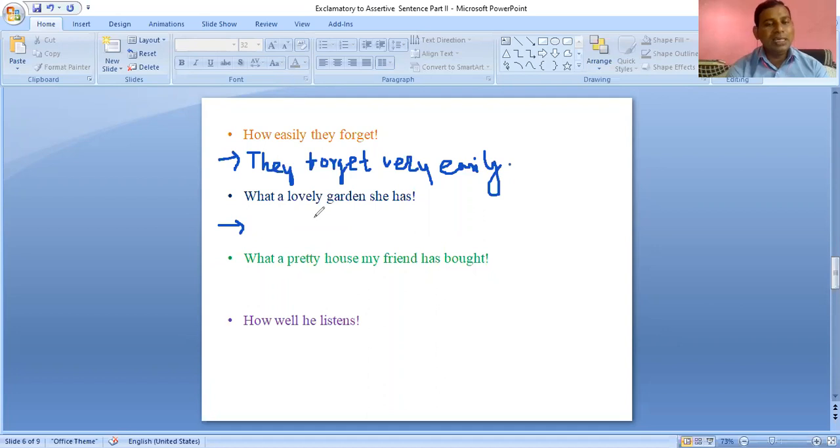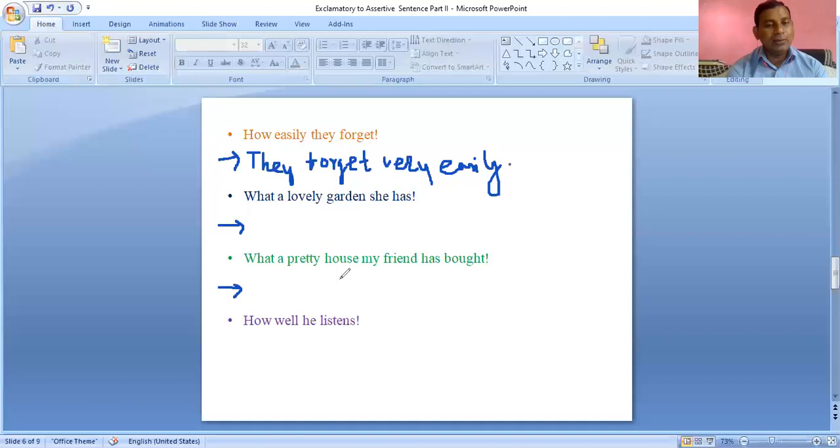A very lovely garden. Both sentences are right, but it will be better if you use "very". Otherwise, both of the sentences will be correct. No issue. Then our next sentence is, what a pretty house my friend has bought.